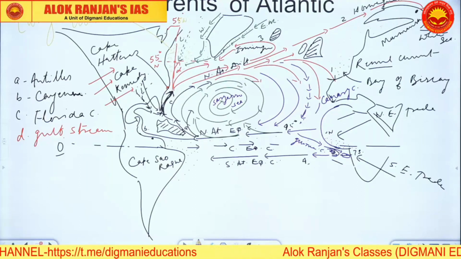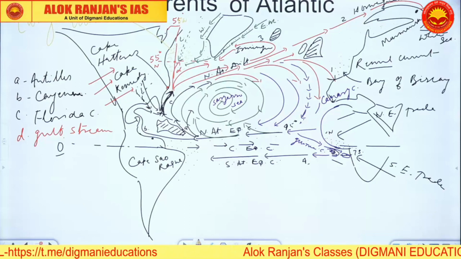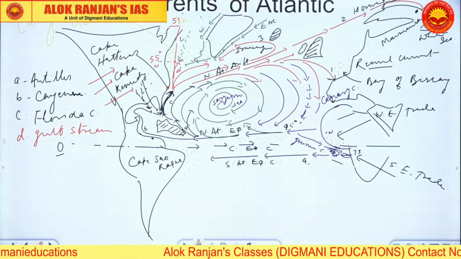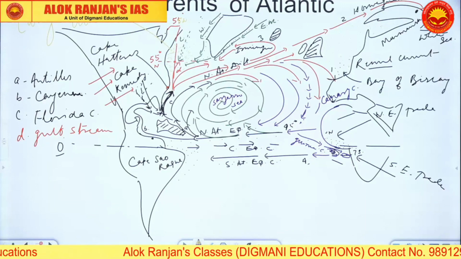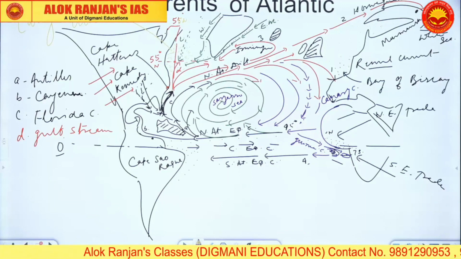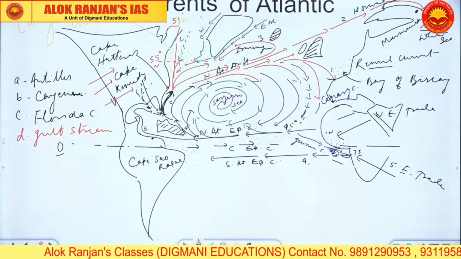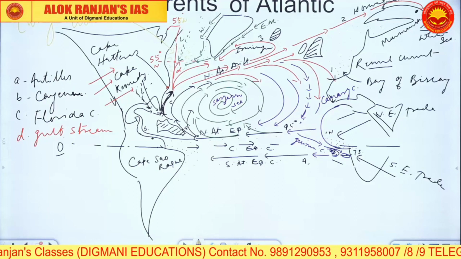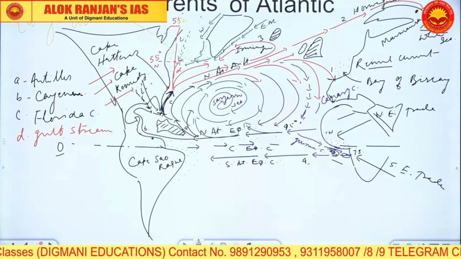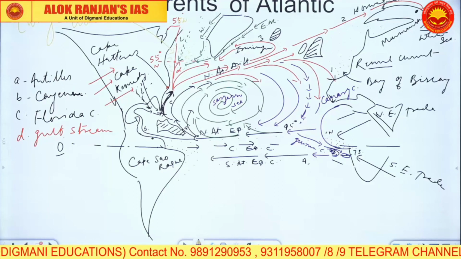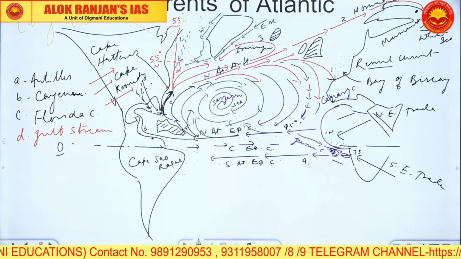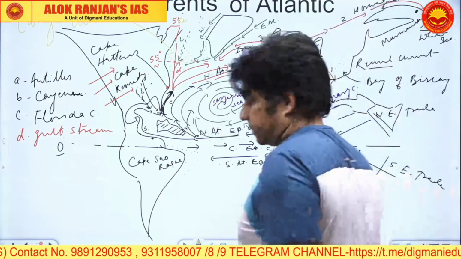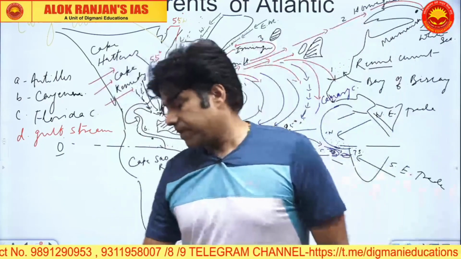Why is it called drift? It is called drift because the volume will be much greater and the velocity will be greatly reduced, because if you increase the mass, the volume, the velocity will be less.